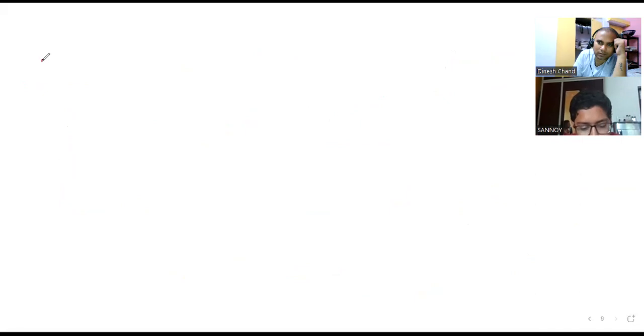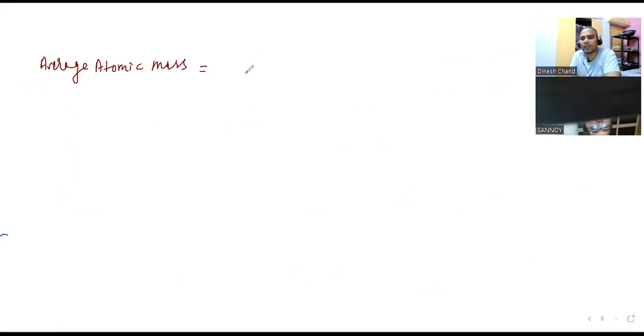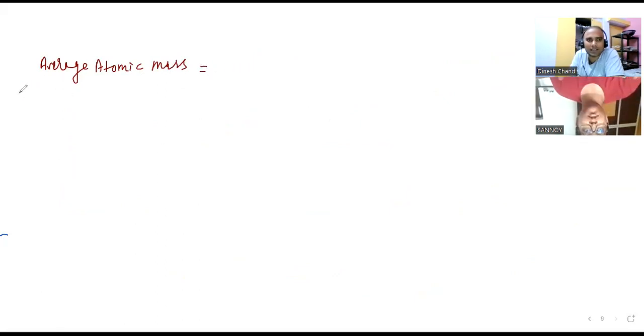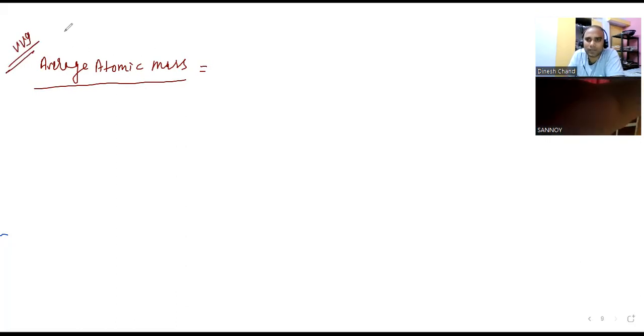We are having average atomic mass, then molecular mass. Average atomic mass, here you see. If I talk about average atomic mass, how do we study it? This is the important one. On the basis of this, questions in JEE and NEET also come. This is the important one. Now, when you talk about average atomic mass, how can we study it?